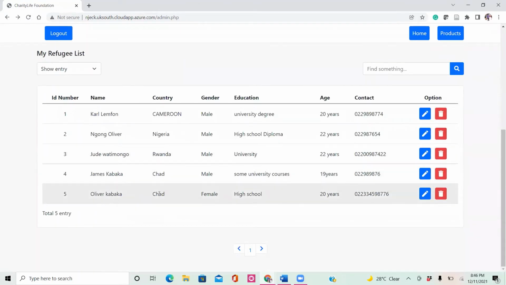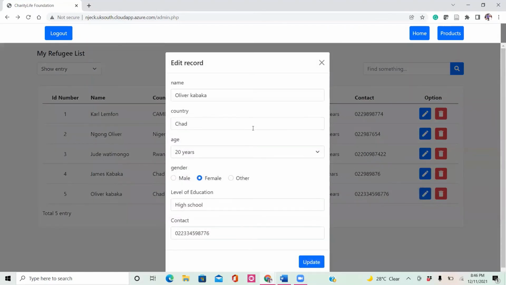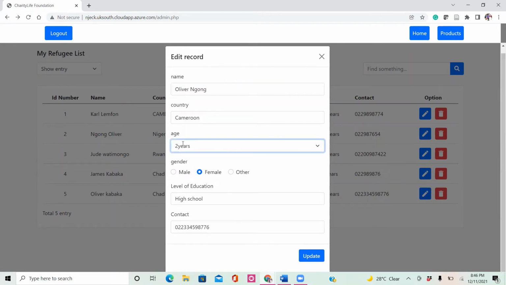And then we see the information here. So here I can actually choose to edit, and instead of saying Chad, I could just say Cameroon. And I could even change the name to Oliver Ngong, and then say 22 years old, and instead of female, I could say male.